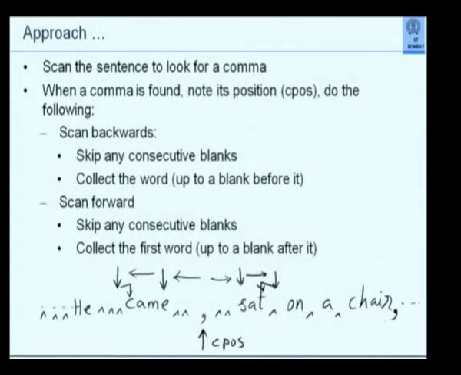But this is clear how you will analyze the sentence. So I am looking for a comma, then look backwards, look forward. On either side, I collect a word. I need 2 pointers to describe the beginning and end of the previous word, 2 pointers to describe the beginning and end of the next word. Then I go to the next comma and keep on doing this. If I don't find any comma, my job is ended.